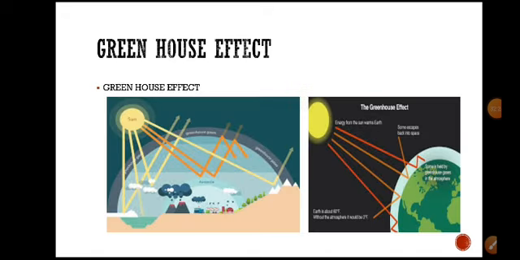The next part is different, which is the greenhouse effect. Throughout the world, throughout the universe, Earth is the only planet which has a scope of living. From the sun, Earth is the third planet, and some of the other planets are too cold and some are too hot.